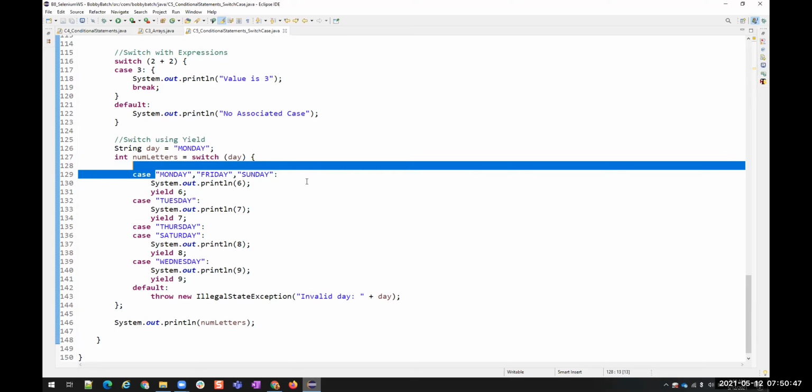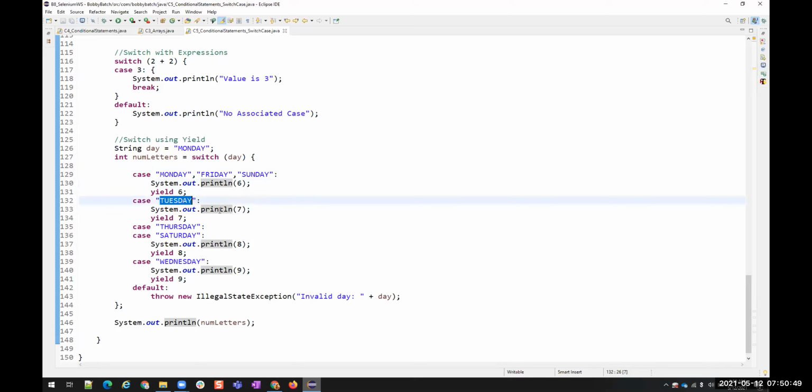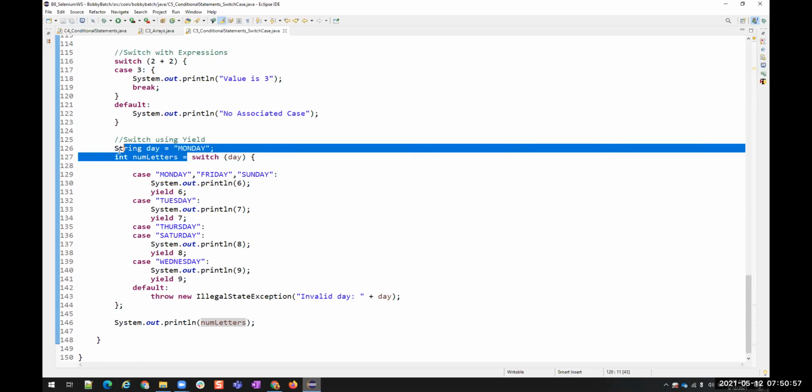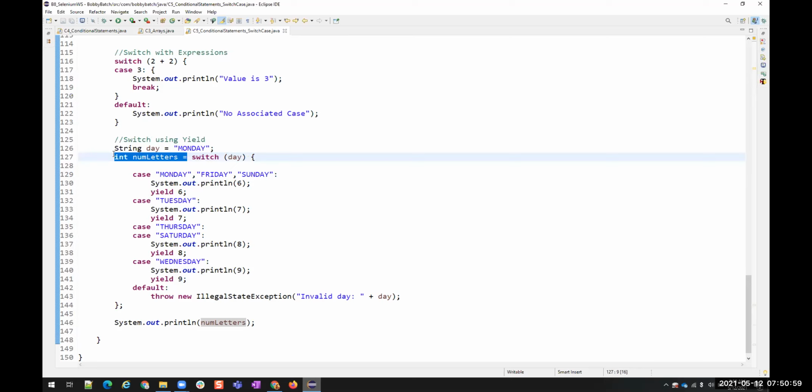For all these three, it is going to return 6. For this, it is going to return 7. For these two, it is going to return 8. For this, it is going to return 9. When it is returning, I have to capture it somewhere. So I have created a variable and assigned that value to this variable. And then at the end, I am printing it. Understood? So yield is just to return the value out of the switch case. That's all. Is that clear?